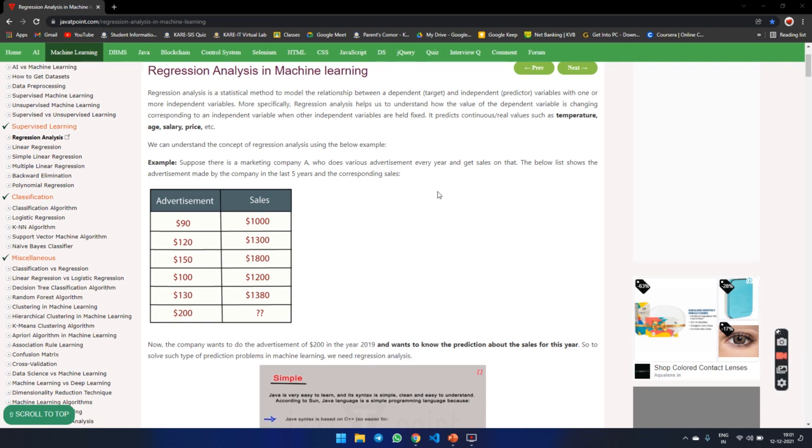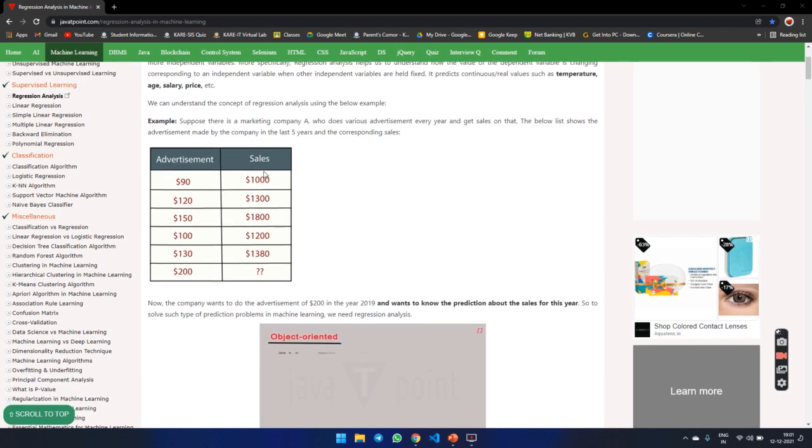More specifically, regression analysis helps to understand how the value of the dependent variable changes with the corresponding independent variable when other independent variables are held fixed. It predicts continuous real values such as temperature, age, salary, price, real estate prediction, etc. Okay, then we are going to some examples.